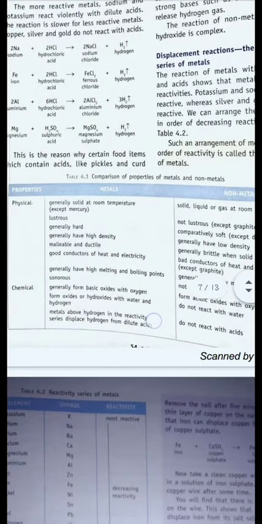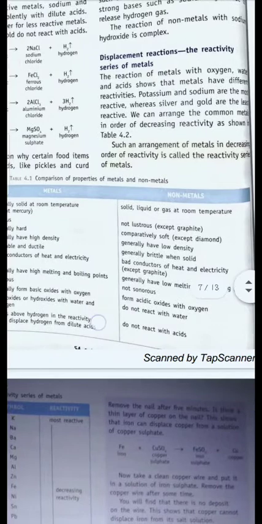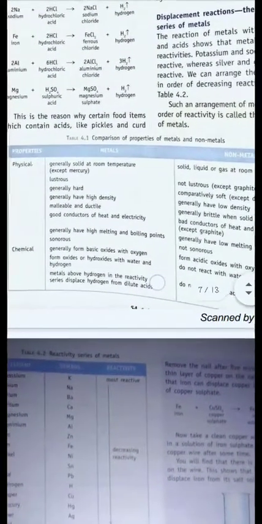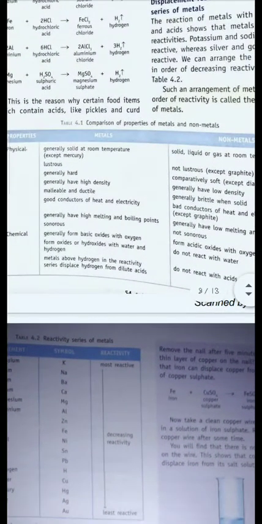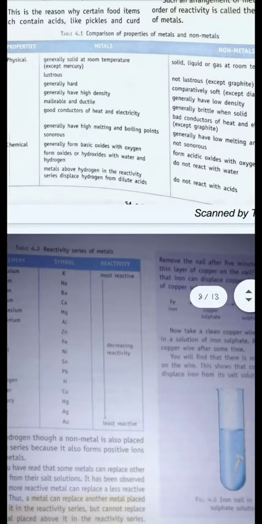Metals generally have high density, and non-metals generally have low density. Likewise, all these properties are given in this table form. Whatever we have discussed in the physical and chemical properties of metals and non-metals, this table covers in a very short manner.